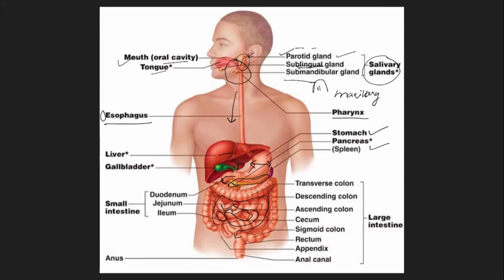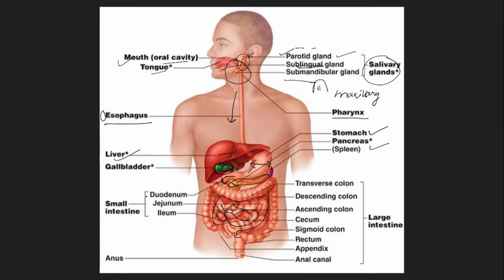Then we have the liver, the largest gland in the human body, and a green structure called the gallbladder. Just note what it is; it plays a major role further. Then we have the small intestine, which has three regions. We cannot exactly distinguish the three regions when we just look at the small intestine, but histologically, that is, in internal tissue arrangement, they are different.